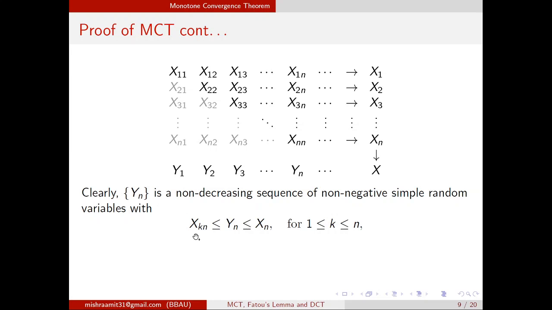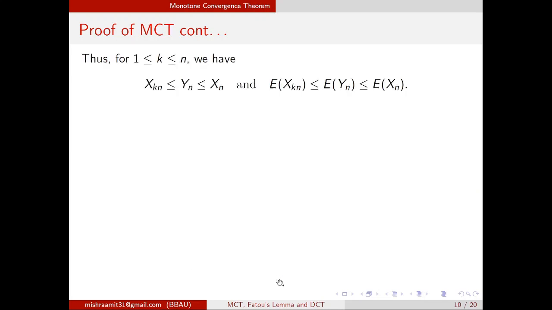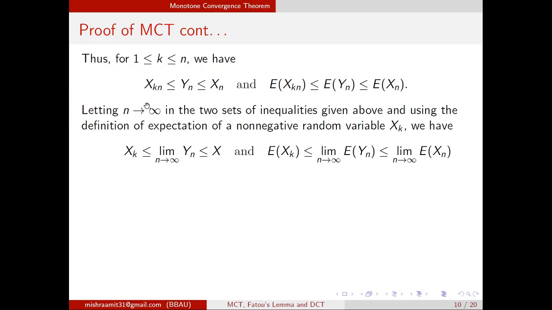Then we write down the same inequality with expectation, and with the help of these two inequalities, first we take n tends to infinity, and you know that Xkn converges to Xk and Xn converges to X, and this I can write just in terms of limits: expected Xkn converges to expected Xk, and expected Xn in terms of limit.